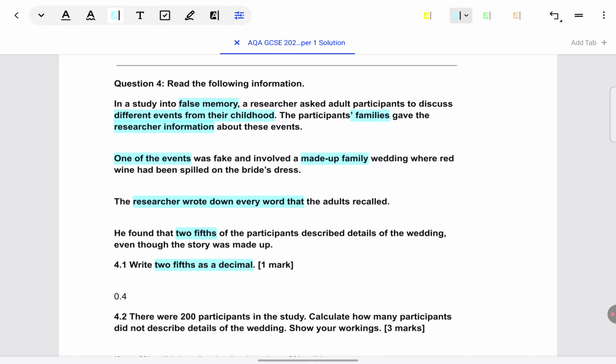I forgot to mention at the beginning, if at any time you're feeling that my pace is fast, it's just because I'm trying to cover the video quickly. You can pause the video. You can take a screenshot of this paper if you need. I will upload it on my website and link it below. It's just that it might take some time. So in the meanwhile, you can take screenshots of any questions and answers that you need.